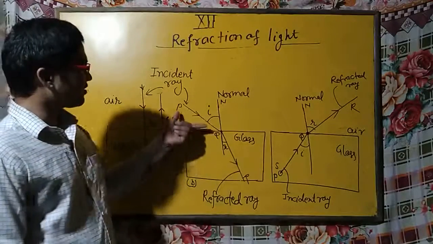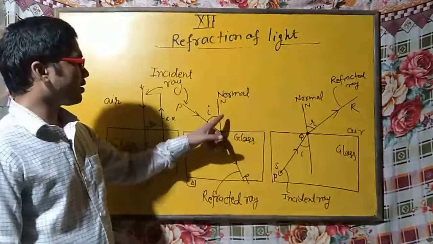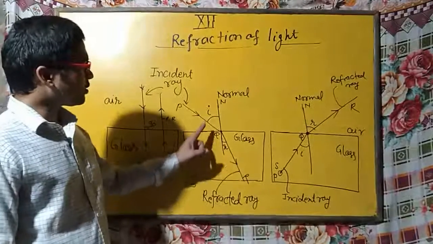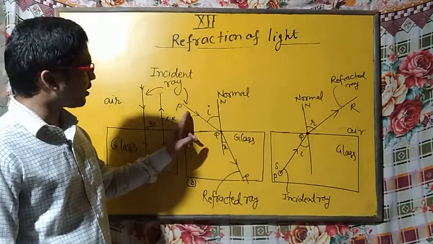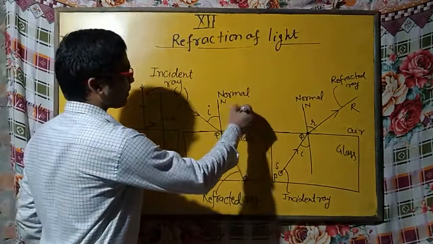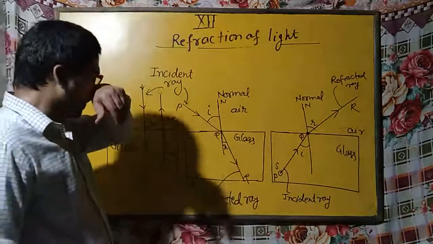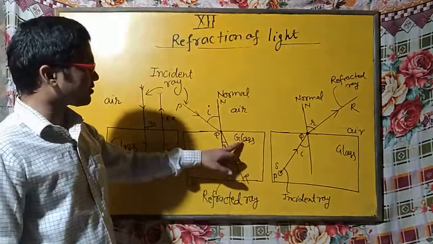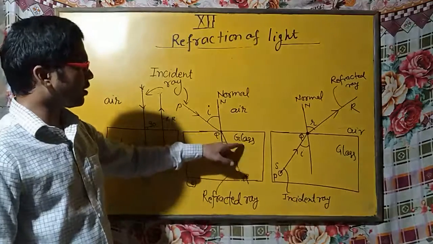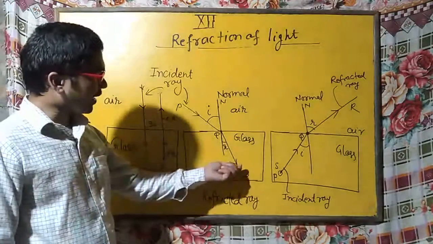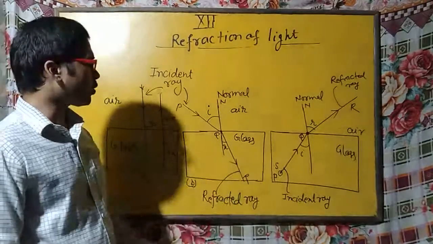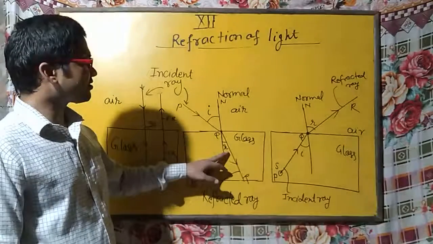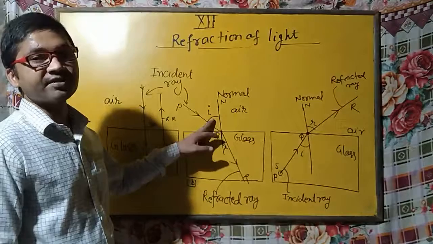Now you can see in this case, this is the incident ray, the normal, the refracted ray. When a light ray travels from a rarer medium, that is air, to a denser medium, glass, the refracted ray is very close to the normal, or you can say in these types of cases, the angle of refraction is always less than the angle of incidence.